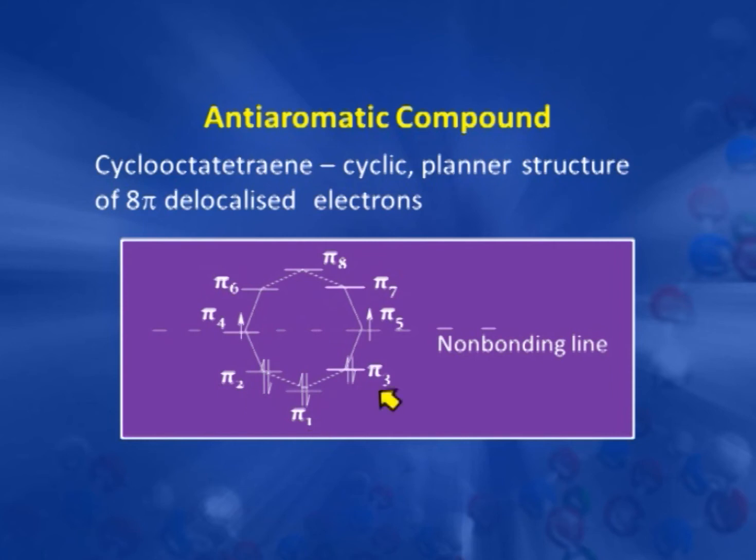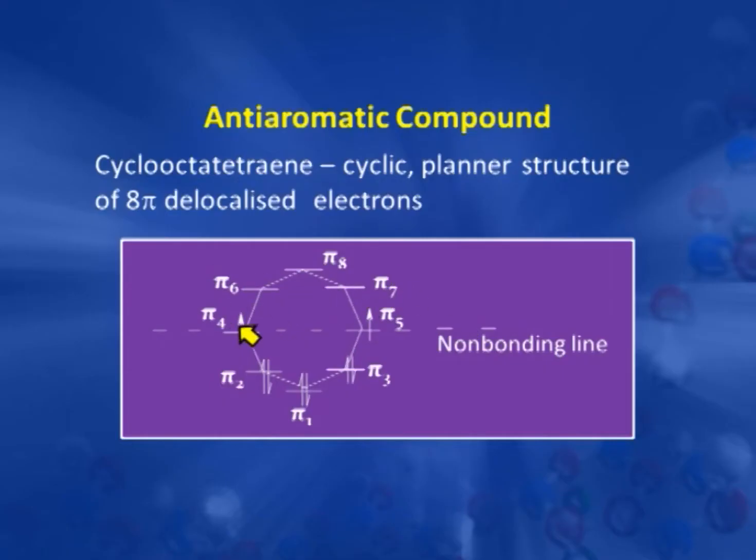So 2 pi electrons in pi 1, 2 in pi 2, 2 in pi 3. So all the bonding orbitals are filled, and we are left with 2 electrons, 1 each in the 2 non-bonding orbitals. Again here single electrons are present which are not paired. So again, due to this unpairing of electrons, the system is not stable. So we have seen cyclobutadiene and cyclooctatetraene are not stable in spite of having delocalized pi electrons, but those systems contain 4n pi electrons, and the reason is unpairing of electrons.